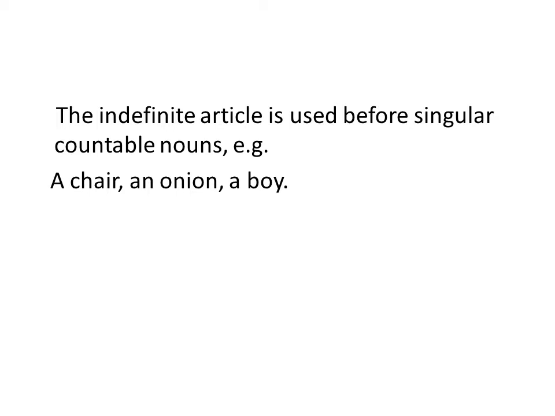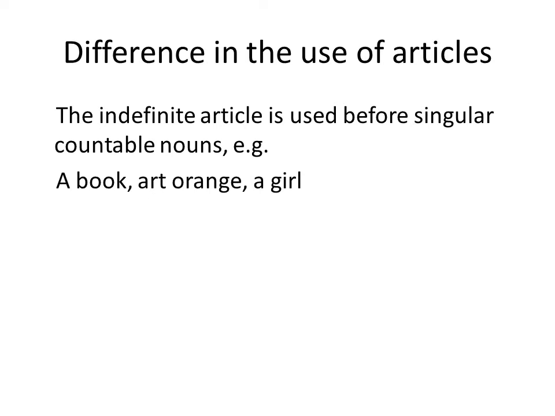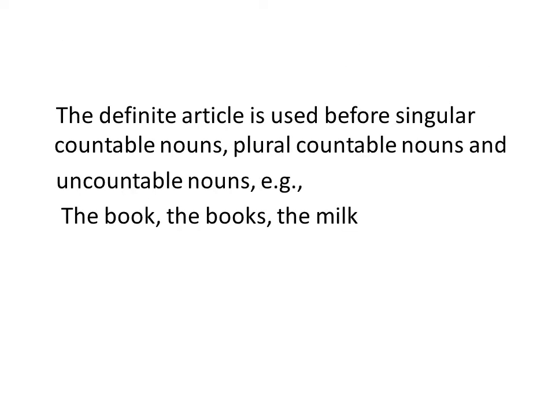But on the other hand, the definite article, which is known as the, how can it be used? It is used before singular countable and uncountable nouns. For instance, the book or the books, the milk and the sugar. Now see, book is a countable noun but milk is an uncountable noun and sugar is an uncountable noun. It can be measured and counted in the form of packs, in the form of packing, or by measuring some limited quantity.